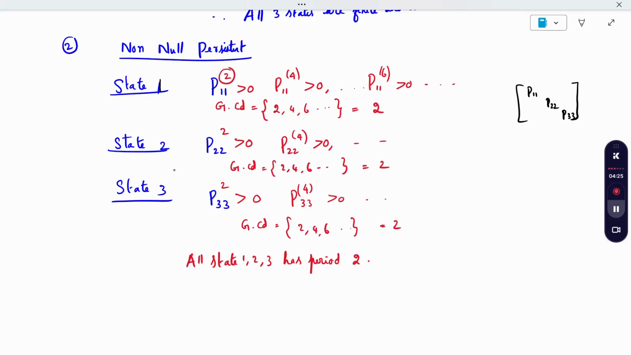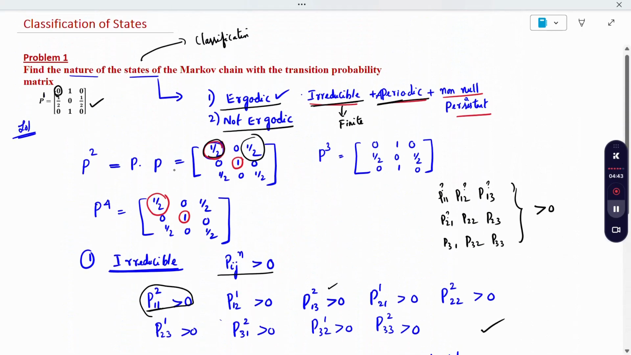For example, P11 power 2 is greater than 0, I am getting. P11 power 4 is greater than 0. P11 power 6 I don't calculate at all, but roughly it may be greater than 0. Same way for state 2. So I will show you one. So this is our question.